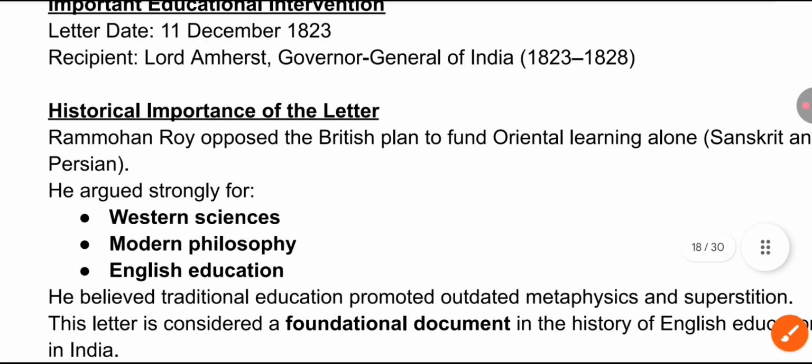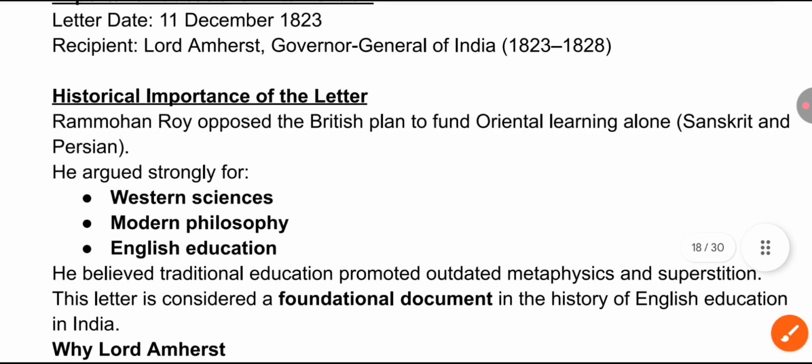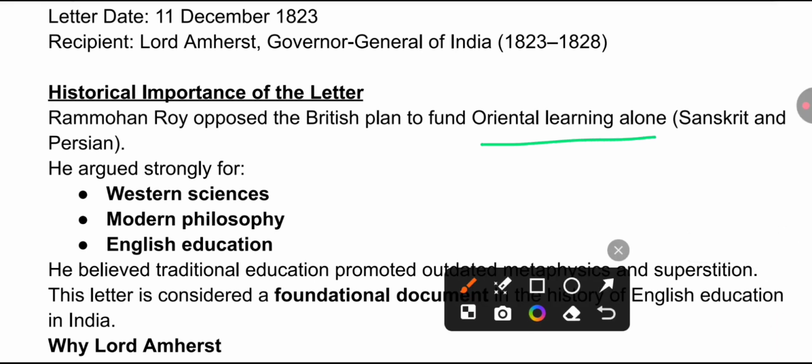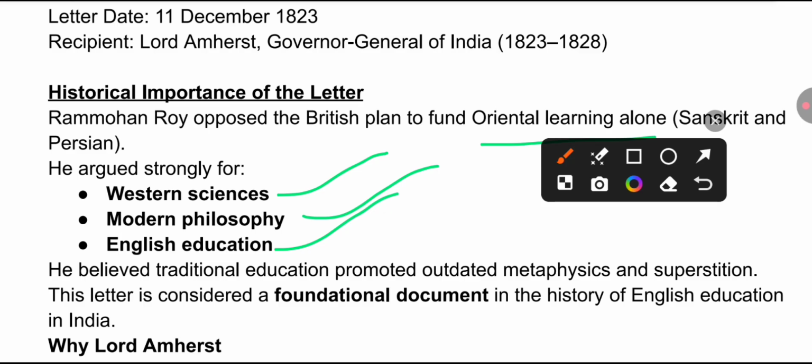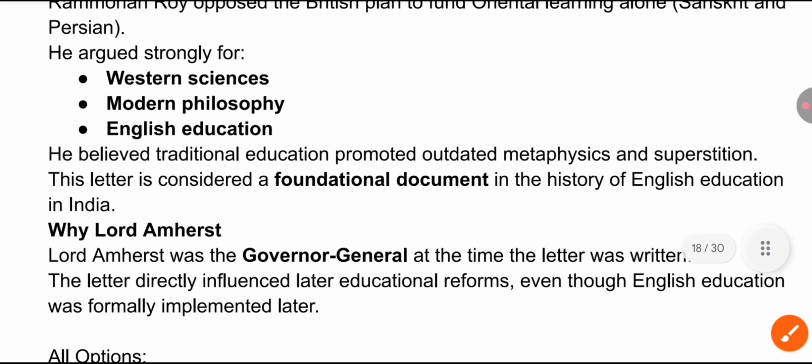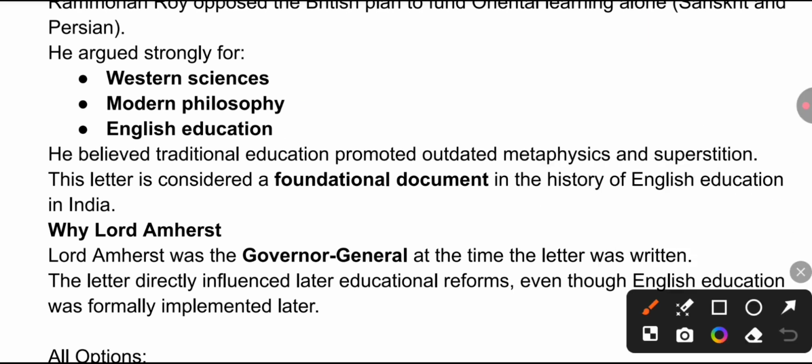Here Raja Ram Mohan Roy opposed the British plan to fund Oriental learning alone, in which they included Sanskrit and Persian. He argued strongly for Western sciences, modern philosophy, and English education. He believed traditional education promoted outdated metaphysics and superstition, and this letter is considered a foundational document in the history of English education. So that is the correct answer.